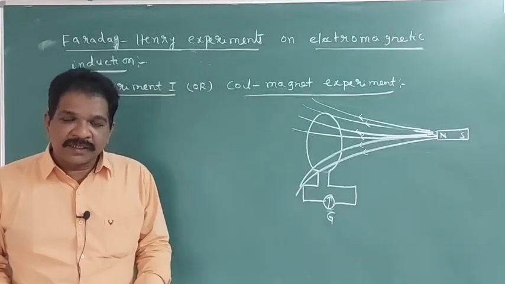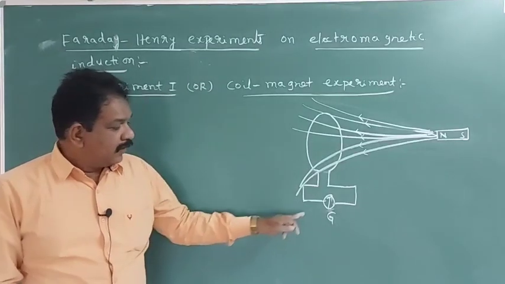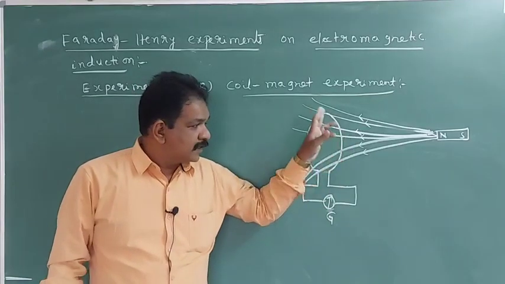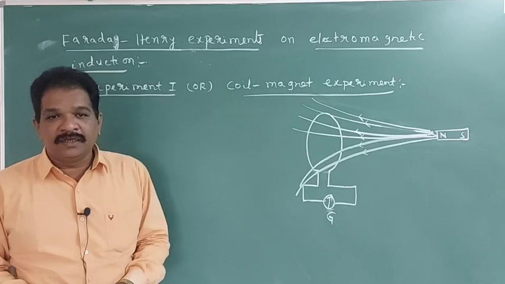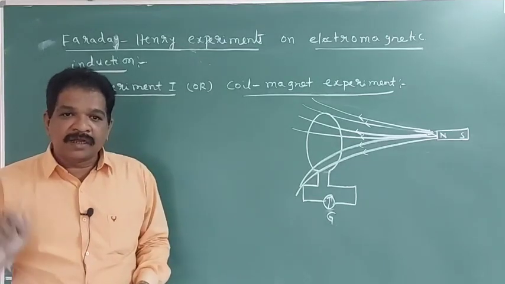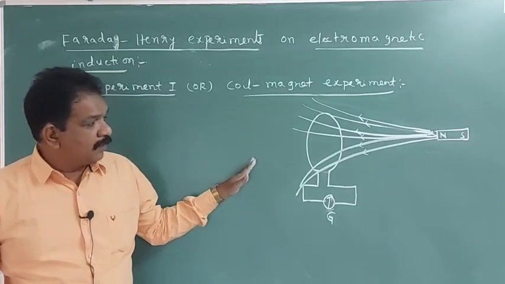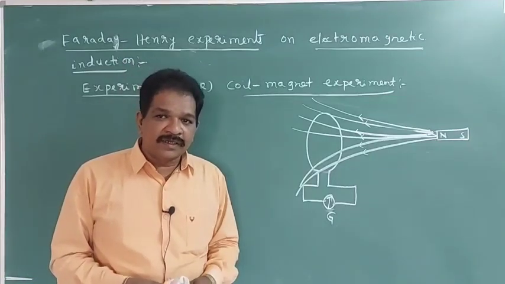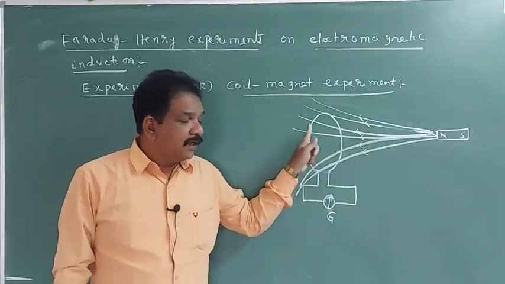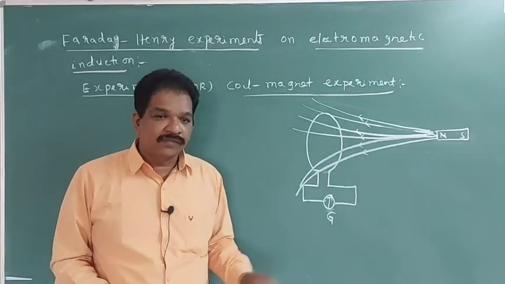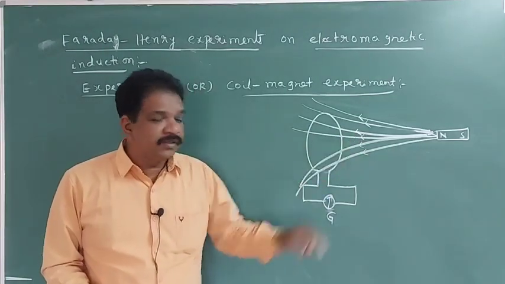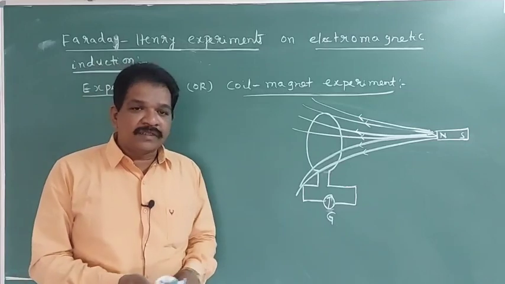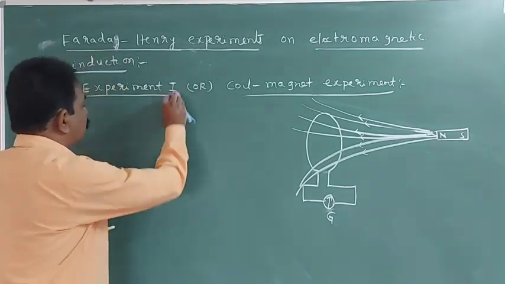Whenever flux is increased or decreased, there is a deflection in the galvanometer. Means when flux is changing, either increasing or decreasing, there will be a current in the coil. From this experiment, they understood that when flux linked with a coil changes, there is a current in the coil. That is the final observation from experiment 1.